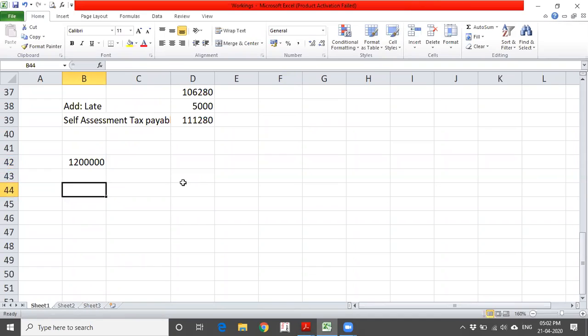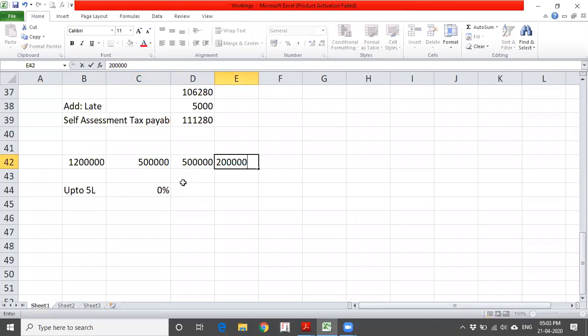What we discussed: up to 5 lakhs, this is a zero rate, that is 0%. He is not going to pay any taxes. Now this 12 lakhs I categorize into three parts: the first 5 lakhs is one part, the next 5 lakhs is the second part, and the balance is 2 lakhs. The sum total comes to 12 lakhs.